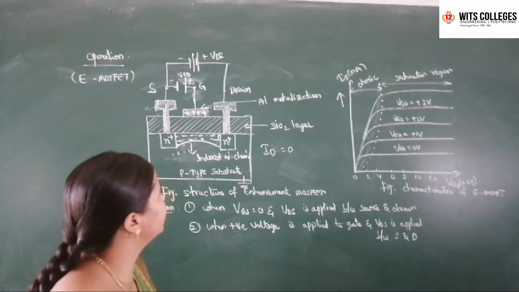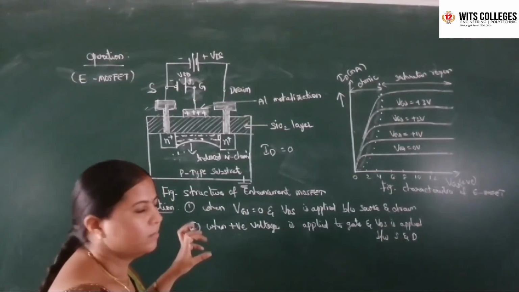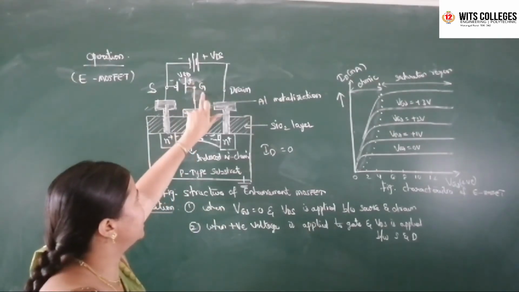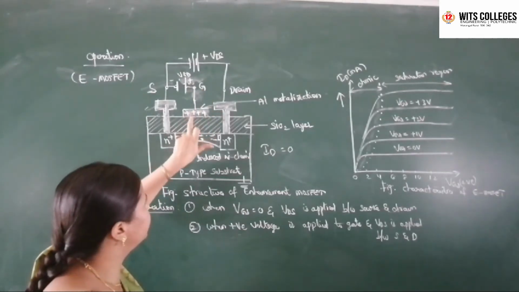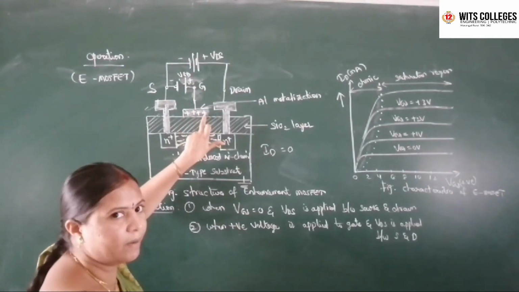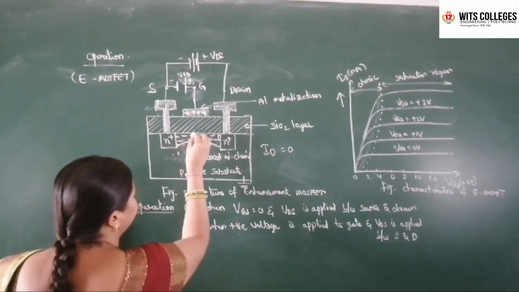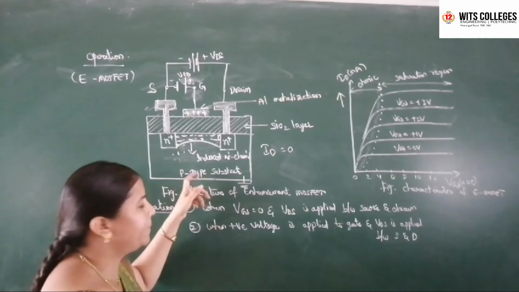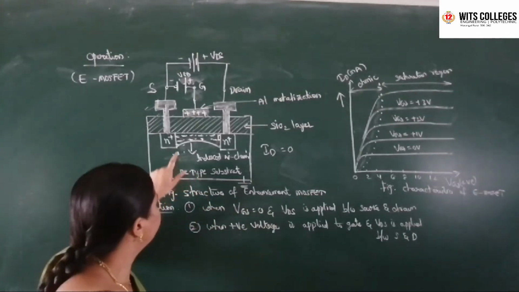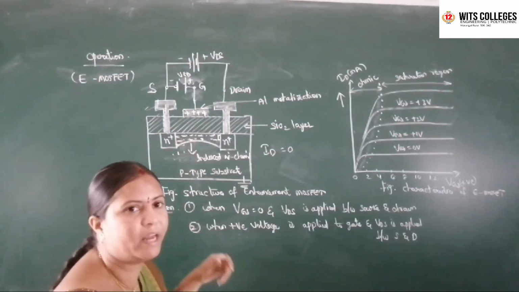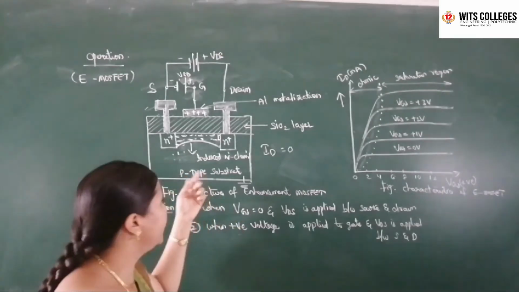So here, when you apply a positive charge at the gate terminal, a positive charge is developed at the gate terminal. It induces an equal negative charge at the p-type substrate. These negative charges act as minority carriers in the p-type substrate.